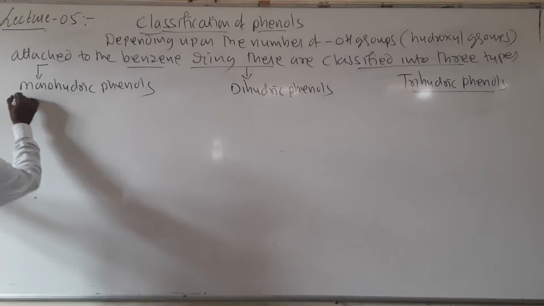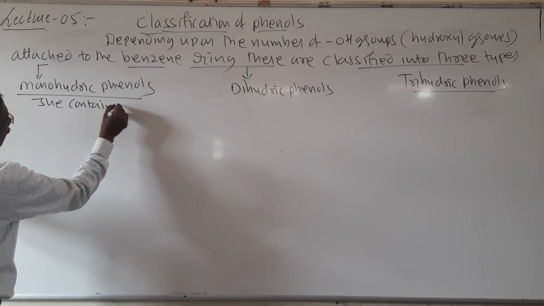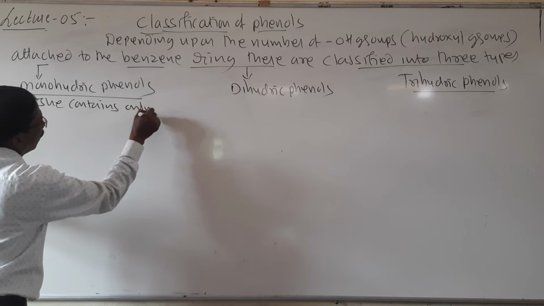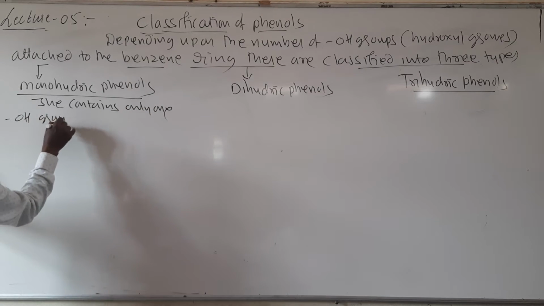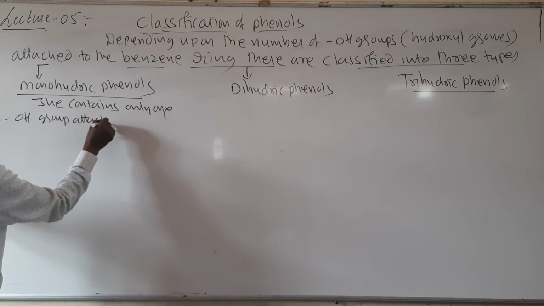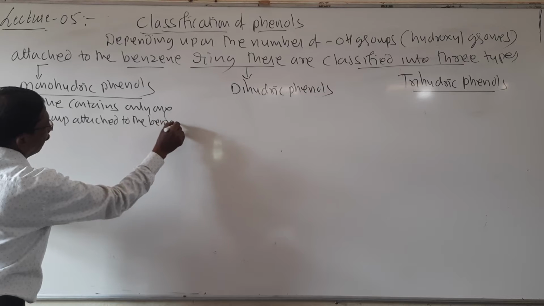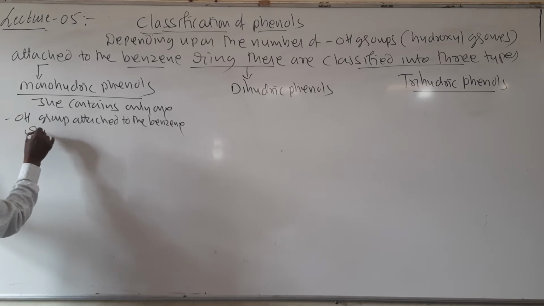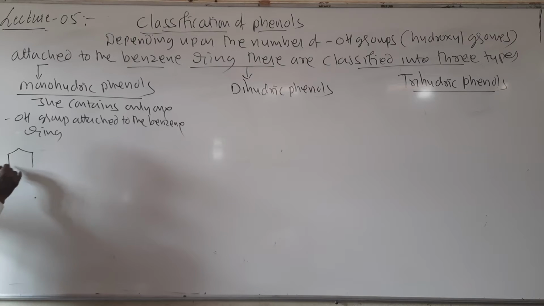So these contain only one OH group attached to the benzene ring. Look here, I will write an example: phenol.